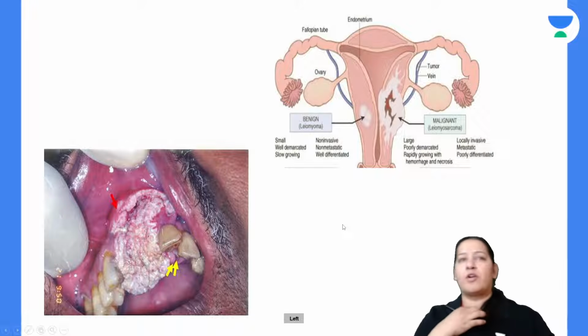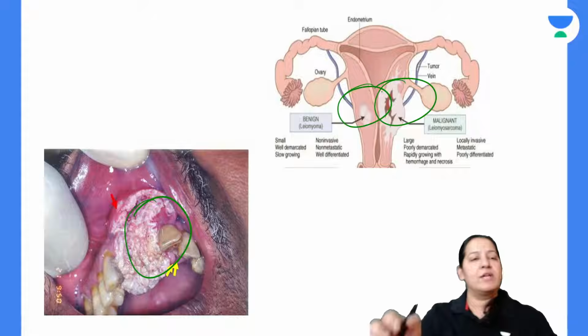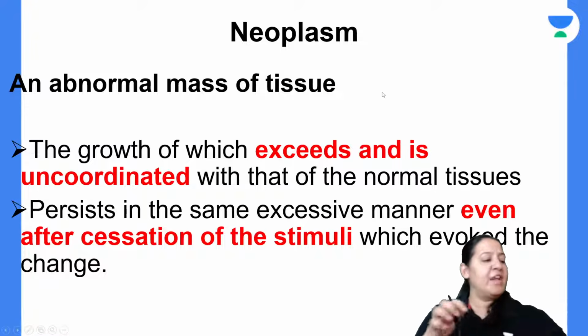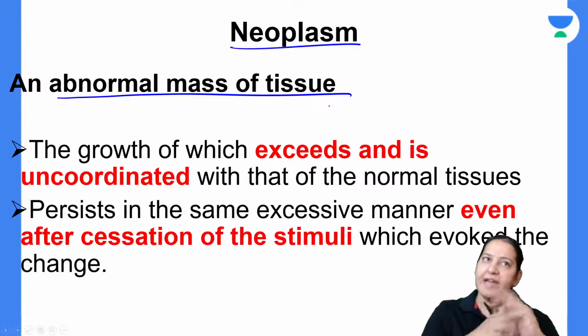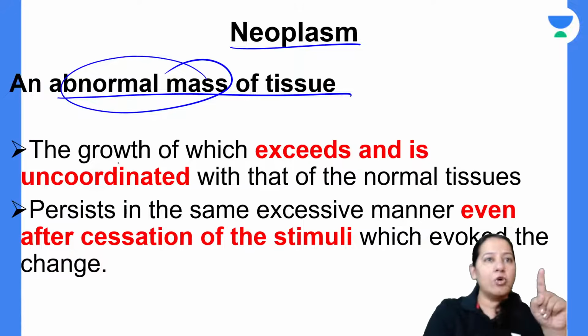It can occur in any part of the body from head to toe. It can occur in the mouth, gonads, uterus, ovary, everywhere, right? So what are neoplastic cells? Now you only tell me what is a neoplastic cell. A neoplasm is a mass of abnormal cells. Agree? It is an abnormal mass of tissue in which the growth is exceeded.